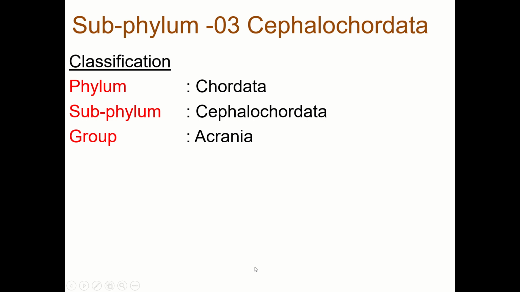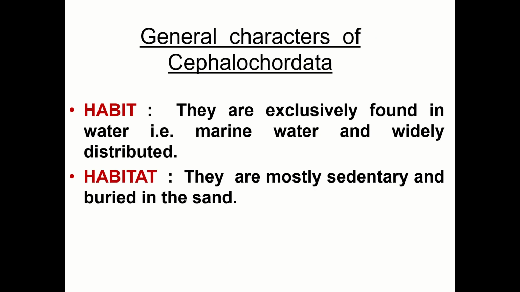Now coming to the third subphylum, Cephalochordata. Classification: phylum Chordata, subphylum Cephalochordata, and it comes under the group Acrania. General characters of cephalochordates: habit. They are also exclusively found in the water, that is marine and widely distributed. Habitat: they are mostly sedentary and buried in the sand.